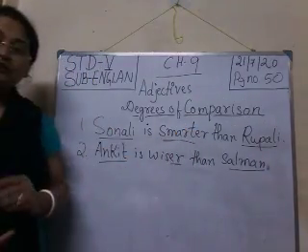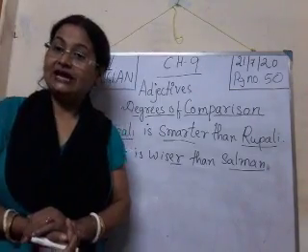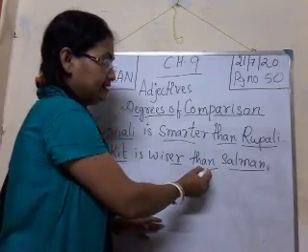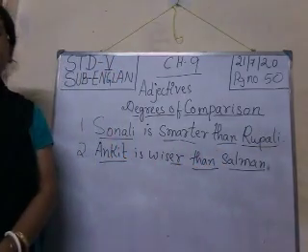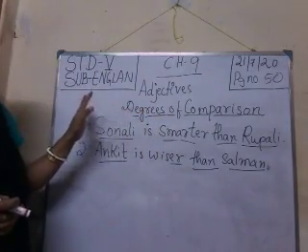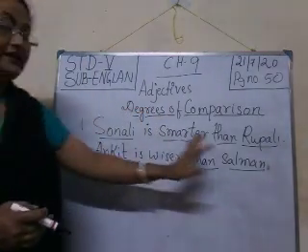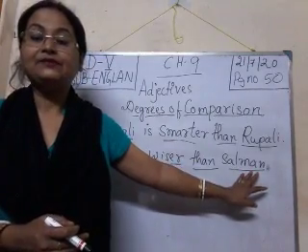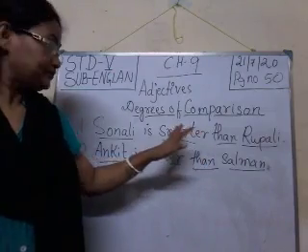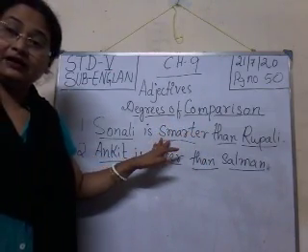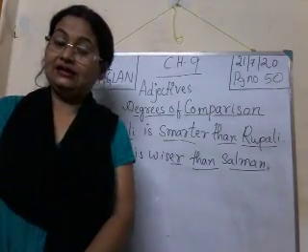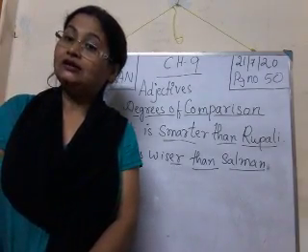One more thing I think you have noticed, here we have added a new word, than. So in these 2 sentences, we have compared Sonali with Rupali and Ankit with Salman, isn't it? And you see that before the comparative degrees, we have not used any article, a, an or the.